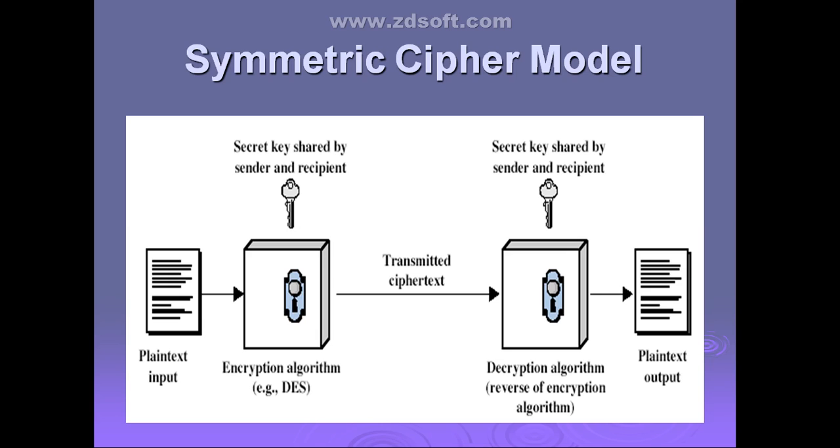But here you are passing only a single secret key, so it is producing a single ciphertext. I hope it is clear. The number of keys you pass as input for the encryption algorithm determines the number of ciphertexts produced. Clear? Symmetric cipher model, 5 ingredients.